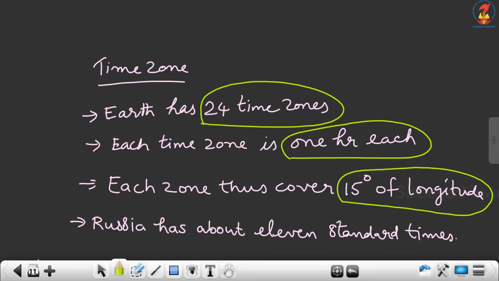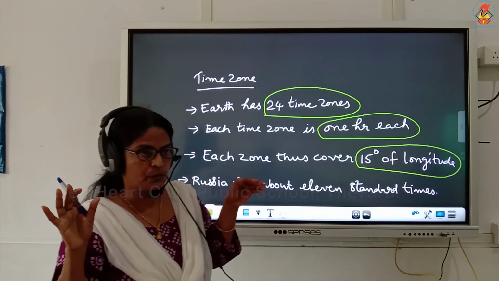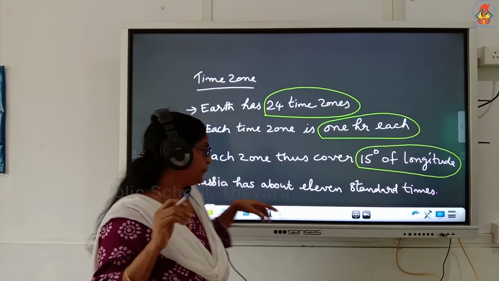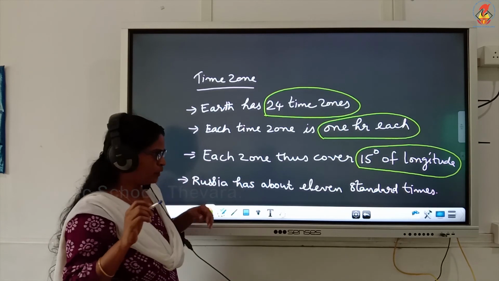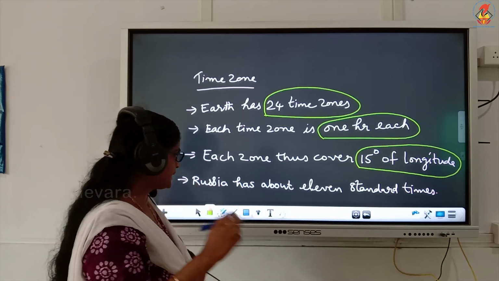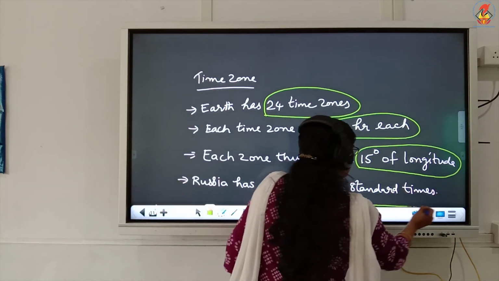Children, some countries have great longitudinal extent. For example, Russia, because of its big size, has about 11 standard times.